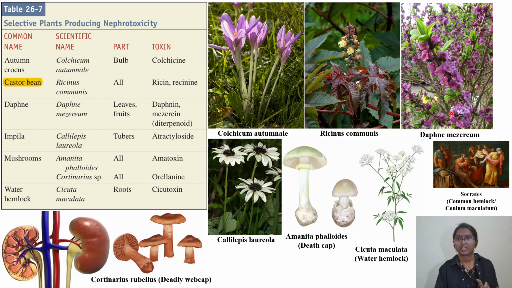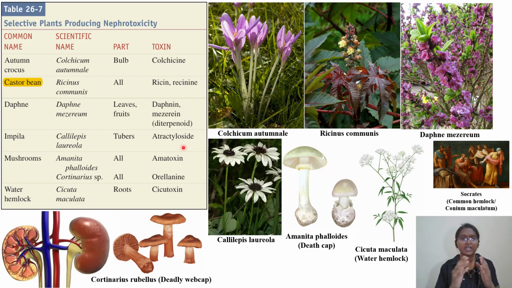Daphne mezereum, here I kept the plant. Leaves and fruits are the parts of the plant, and the toxin is mezerein, a diterpenoid. The chemical class is diterpenoid. Then we have Cestrum or Callilepis laureola. This is the plant. Tubers are the part, and the toxin released by this particular plant is atractyloside.